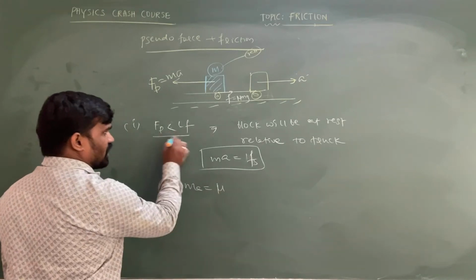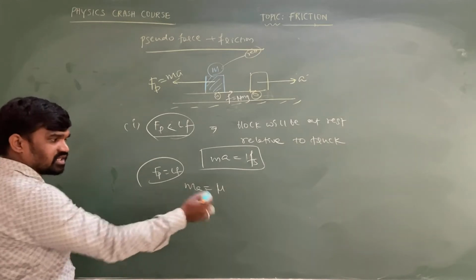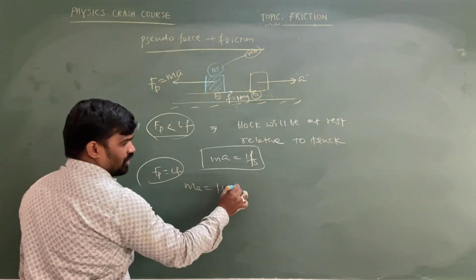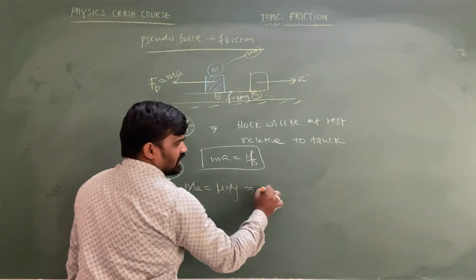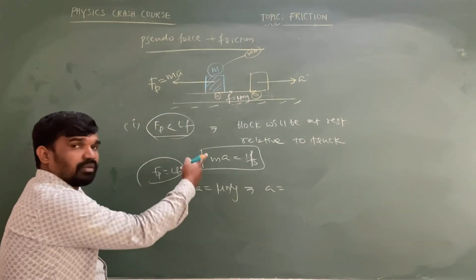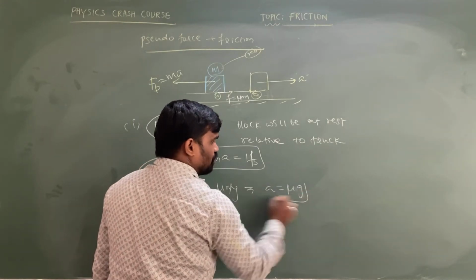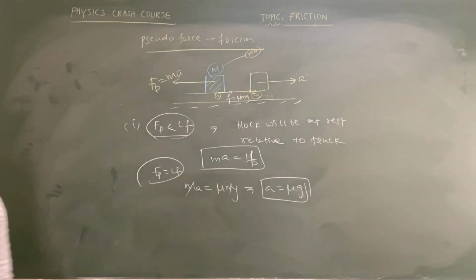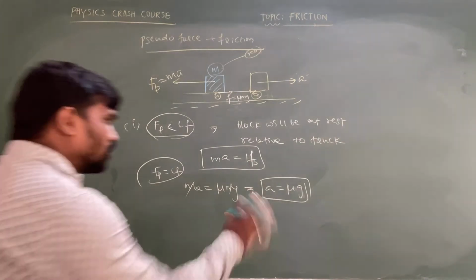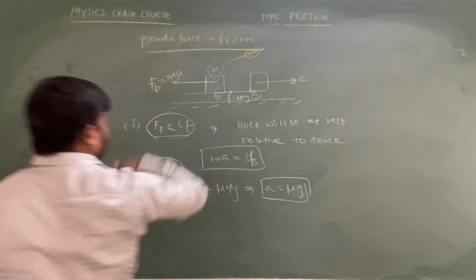For suppose the pseudo force equals the limiting friction, just sliding: ma equals mu mg, m cancels. Then the maximum acceleration for which the block stays in contact is mu times g. This is the acceleration of the truck so that the object placed at the rear end is not displaced from that point.